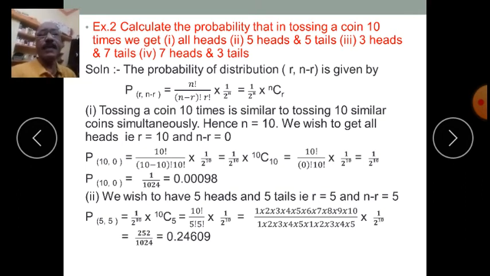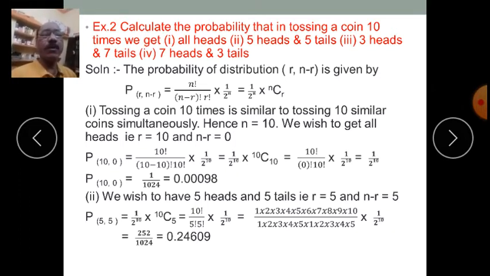So in this case n is equal to 10. We wish to get all heads, that is tossing 10 coins simultaneously, we should get all coins to be heads, isn't it? So here r is equal to 10 and n minus r is naturally 10 minus 10, which is equal to 0.